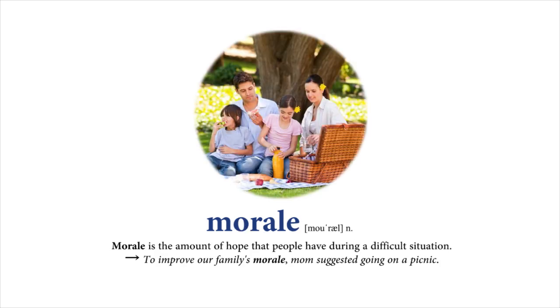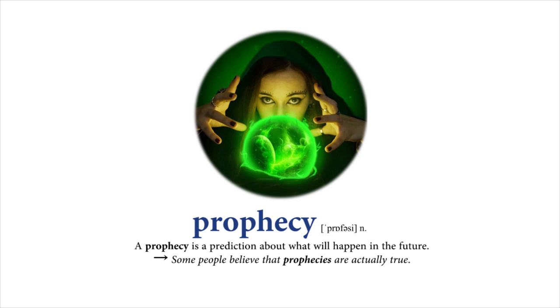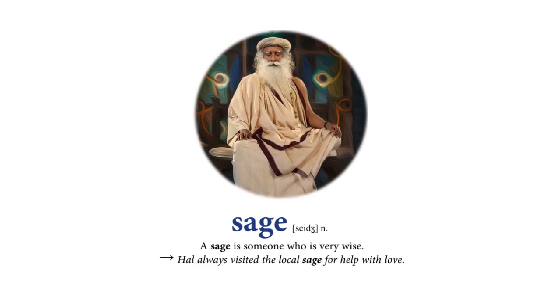Morale. Morale is the amount of hope that people have during a difficult situation. To improve our family's morale, Mom suggested going on a picnic. Prophecy. A prophecy is a prediction about what will happen in the future. Some people believe that prophecies are actually true. Sage. A sage is someone who is very wise. Hal always visited the local sage for help with love.